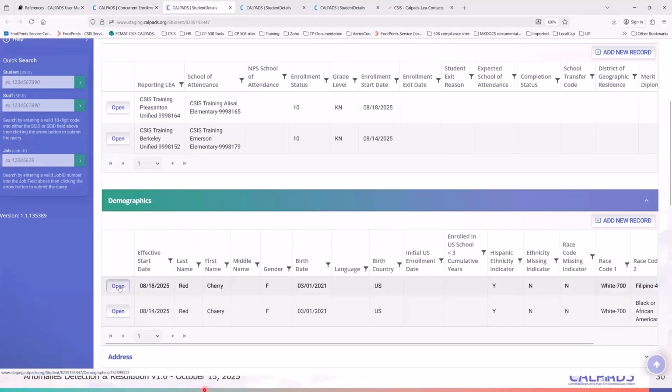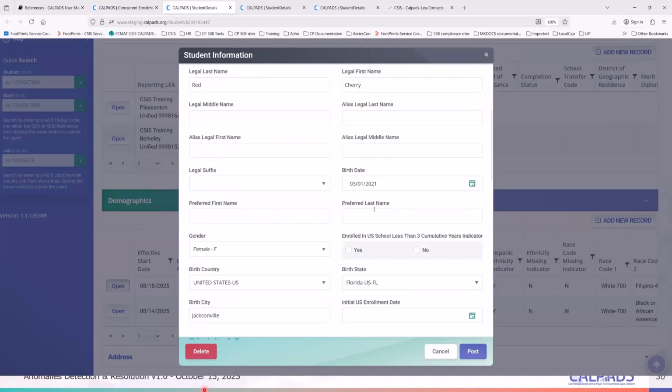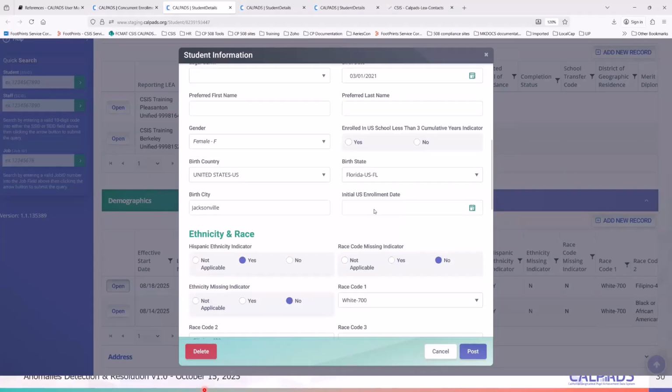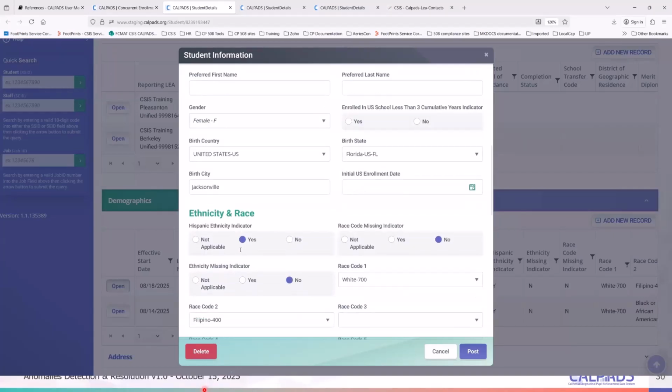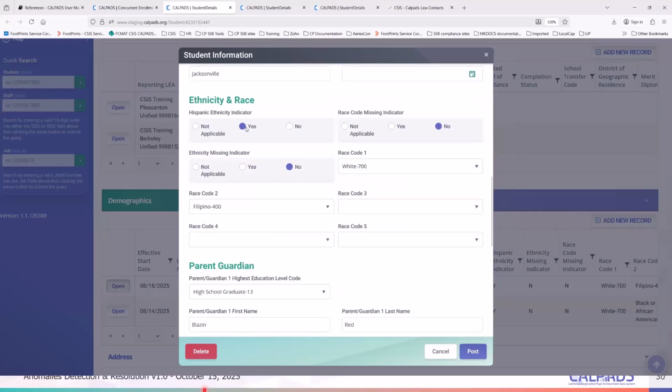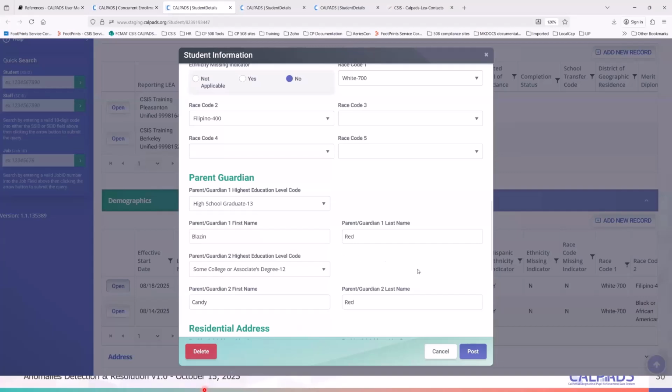Then you open up Cherry Red. Obviously, they have the same birth date but different names. Scroll here and look at this. The student was born in Jacksonville, Florida. They probably just transferred. She is mixed race, is Hispanic and Filipino. And then the parents are different, right?